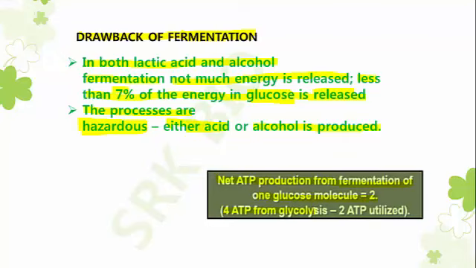Totally 4 ATP molecules are produced during glycolysis, but 2 of them are consumed in glycolysis only. Only 2 molecules of ATP remain at the end of anaerobic respiration, and those 2 molecules are produced during glycolysis. Fermentation is not characterized by production of any ATP molecule.